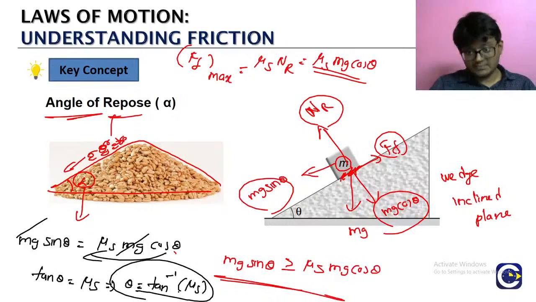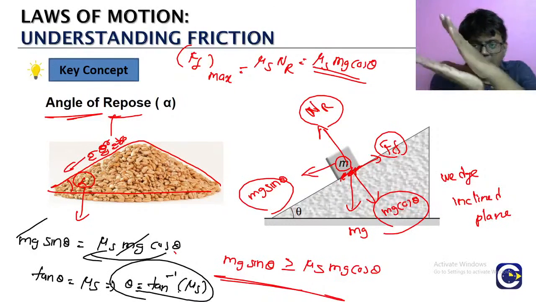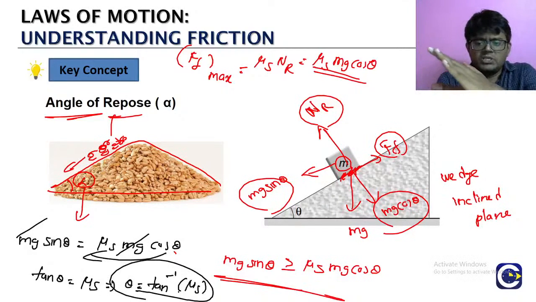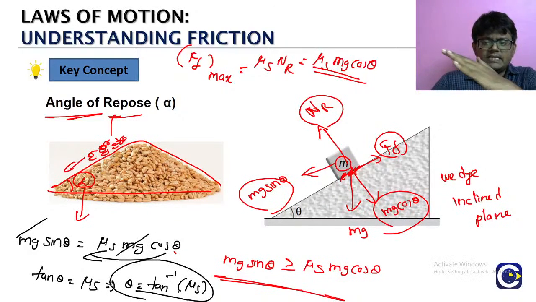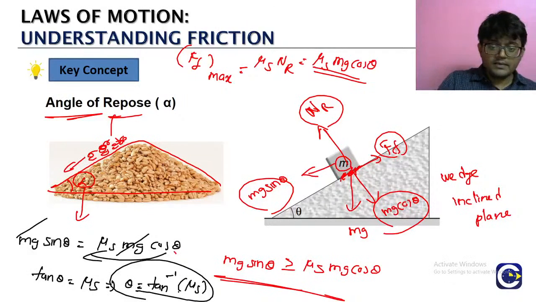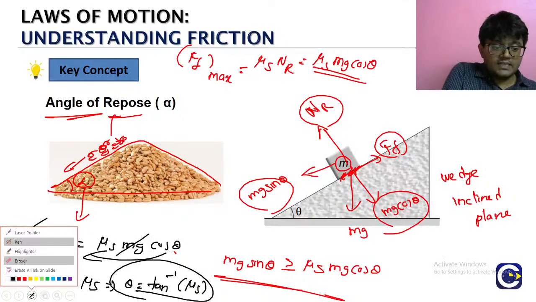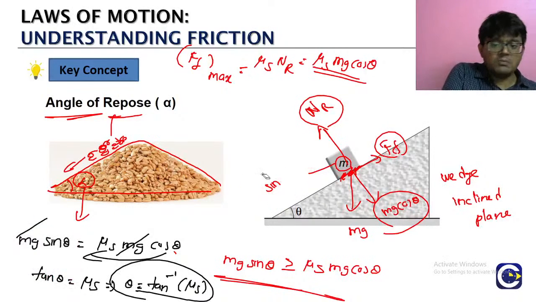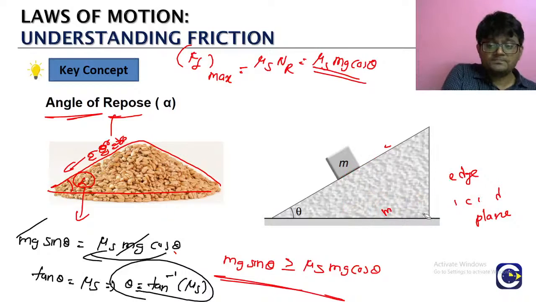What is the significance of this? From this particular angle, just increase the inclined plane angle by a small amount. Say the theta value from this is 45, and you increase it a little, 45.01 or 45.02. See what happens if you increase the angle of the inclined plane by a small amount.